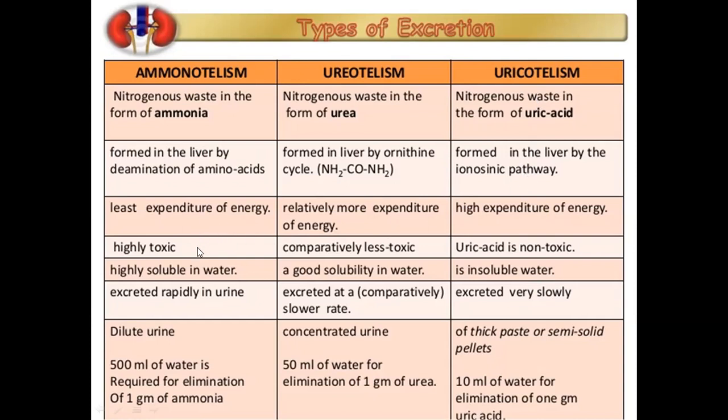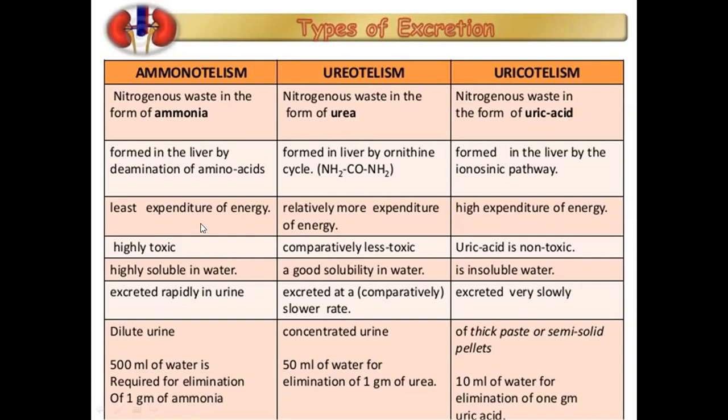Ammonia is very highly toxic, urea is less toxic, and uric acid is non-toxic to the organism. Ammonia is highly toxic, but it is highly soluble in water, so when it is added to a lot of water it becomes less toxic and can be sent out of the body. Urea has a moderate solubility in water. But uric acid is insoluble in water, which is why the urine of uricotelic organisms is in semi-solid form.